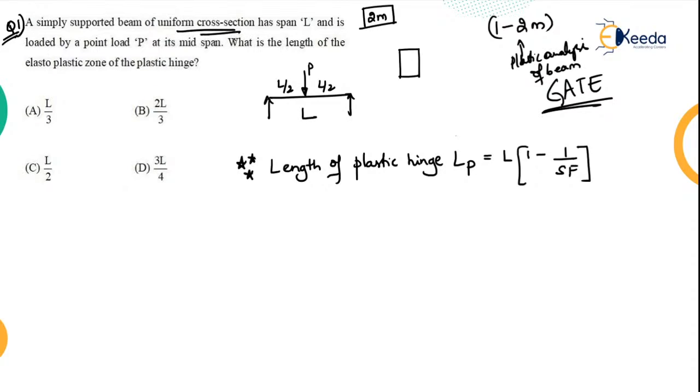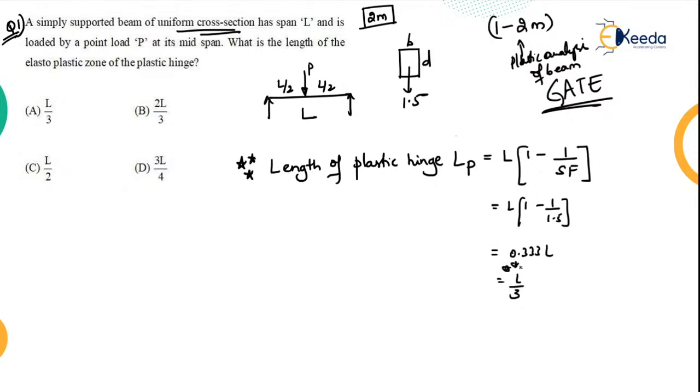Uniform cross section throughout, so you make an assumption that it is a rectangular section, B into D. What is the shape factor for a rectangular section? It is 1.5. So L into 1 minus 1 by 1.5, that will be nothing but 0.333 L, nothing but L by 3.